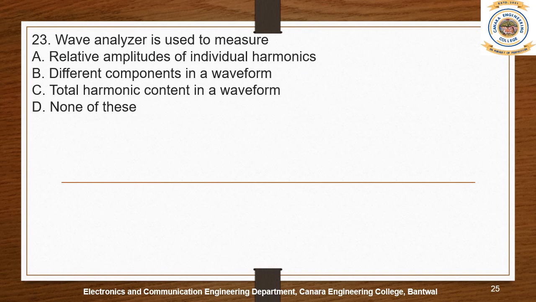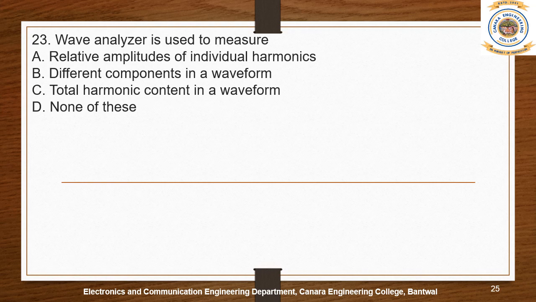Now coming to the next question: a wave analyzer is used to measure relative amplitude of individual harmonics, different components in a waveform, total harmonic content in a waveform, or none of these.